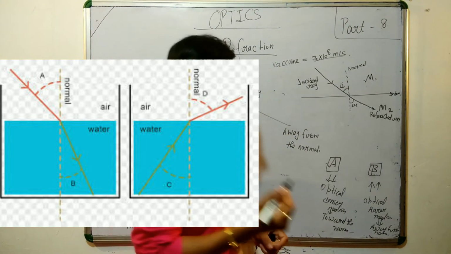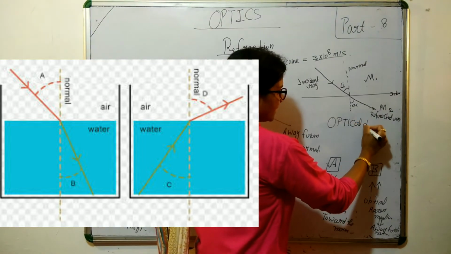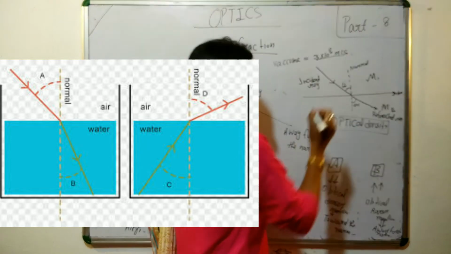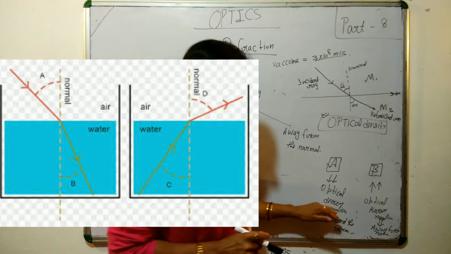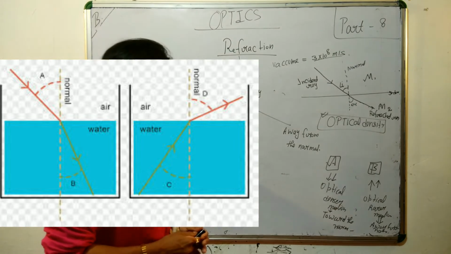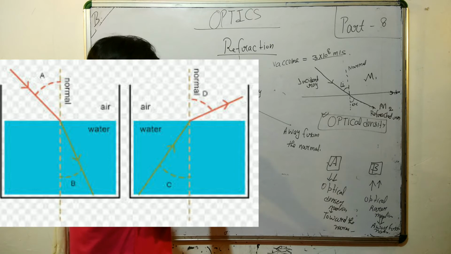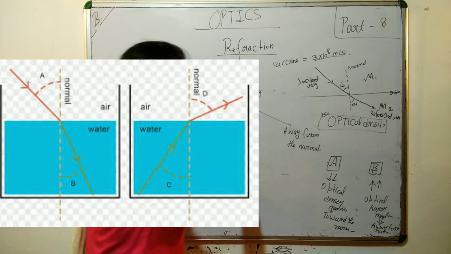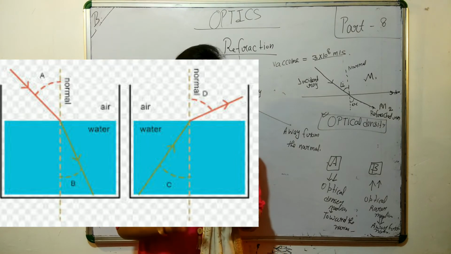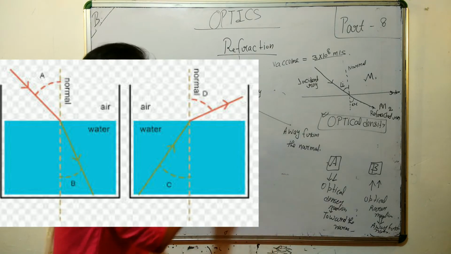So you can see that there is a term optical density, which is decided by the speed of light. We have seen that if the refracted ray is moving into the denser medium, then it will move toward the normal.